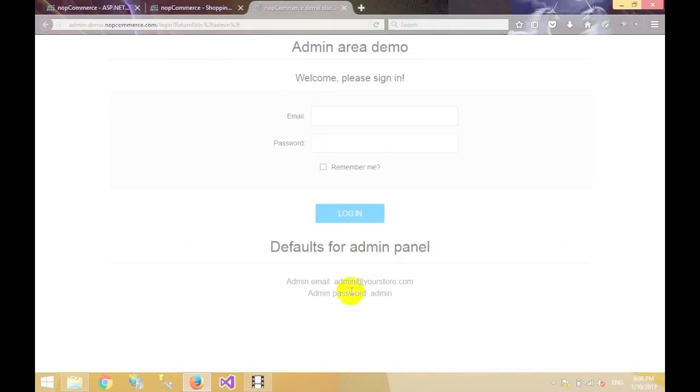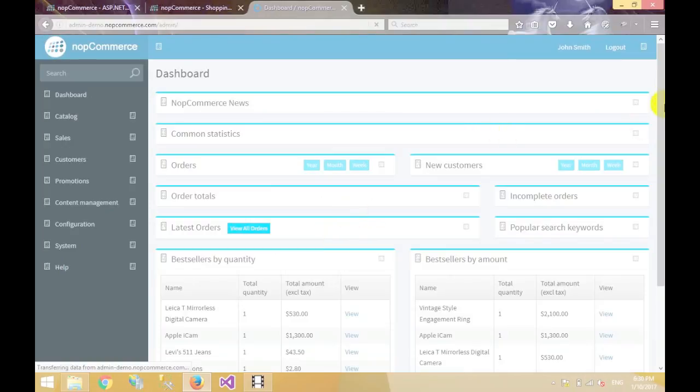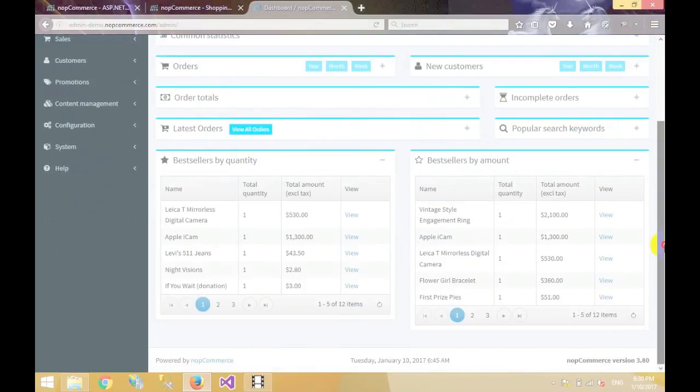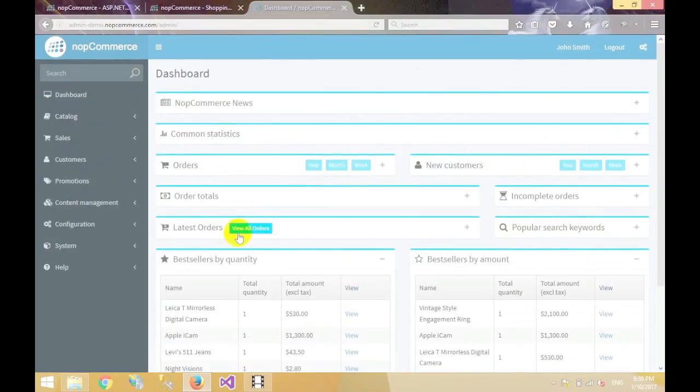So the default email and password is given to us. Make sure you don't copy the space in front of admin, and the password is admin. So click login. Then we enter the dashboard. So from this part you are able to manipulate the data of the front end.